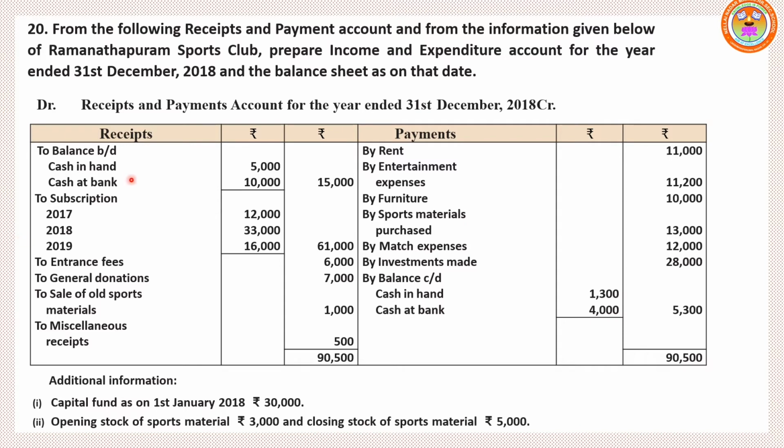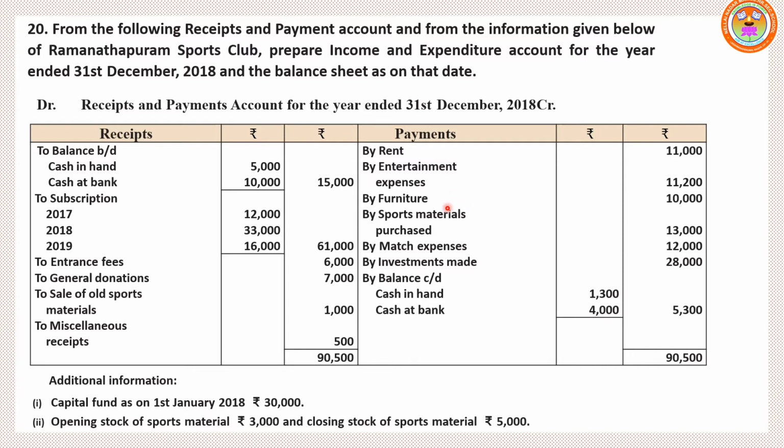So the first one, balance b/d and c/d, we need not consider. And then while writing subscription, what are the things given under receipt side? They will be shown on the income side of income and expenditure account. That means credit side. These payment items will appear under expenditure side of income and expenditure account. That means debit side. Entrance fees is given, general donation, sale of old sports material, miscellaneous receipts. Then move on to payment side, rent, entertainment expenses, both are revenue transactions. So they appear under expenditure side.